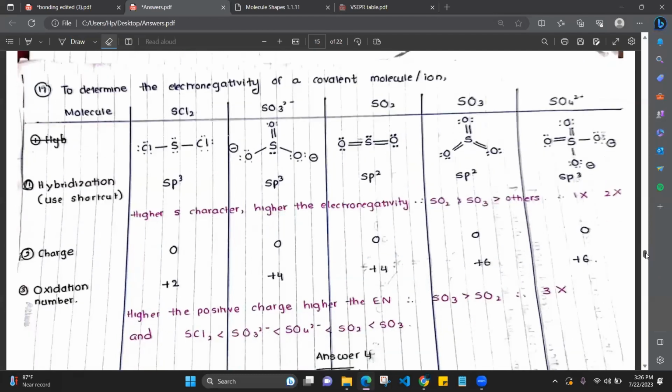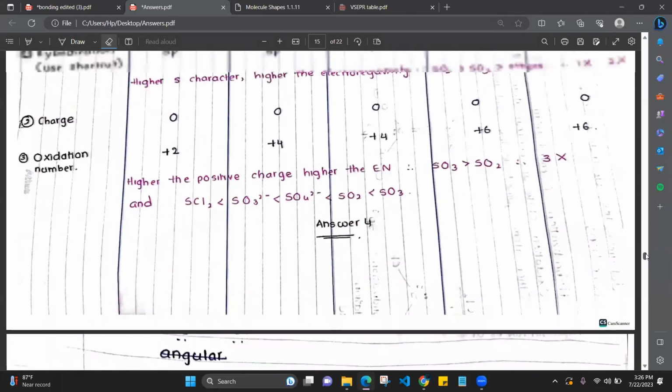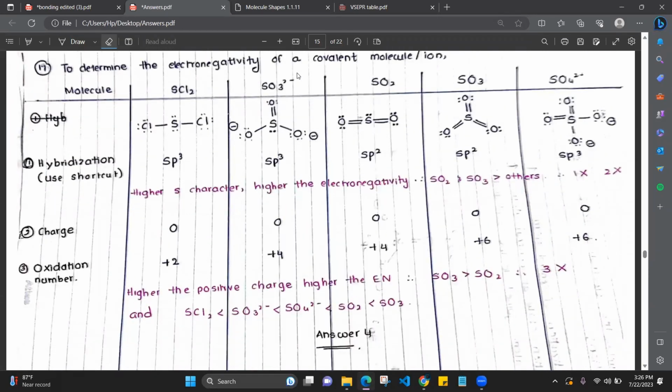So I have given a table. To determine the electronegativity of a covalent molecule or a covalent ion, there are mainly three factors: hybridization, charge, and the oxidation number. The first factor is hybridization. For this, you can use a shortcut which I taught and get the hybridization of sulfur. Here, S123, sp3. S123, sp3.